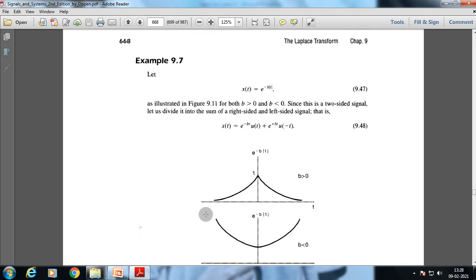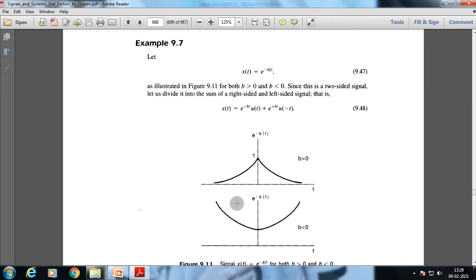Now let's go through an example. Let x of t be equal to e to the power minus b magnitude of t, as illustrated in figure 9.11 for both b greater than 0 and b less than 0. Since this is a two-sided signal, let us divide it into the sum of a right-sided and a left-sided signal, that is, e to the power minus bt u of t plus e to the power plus bt u of minus t.